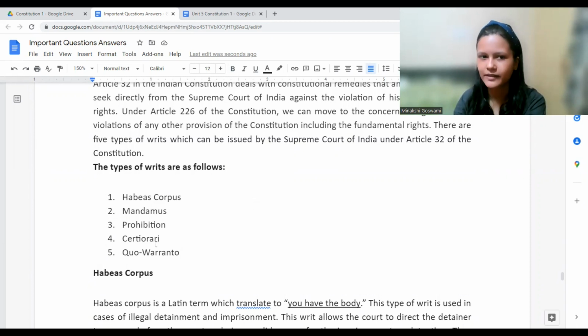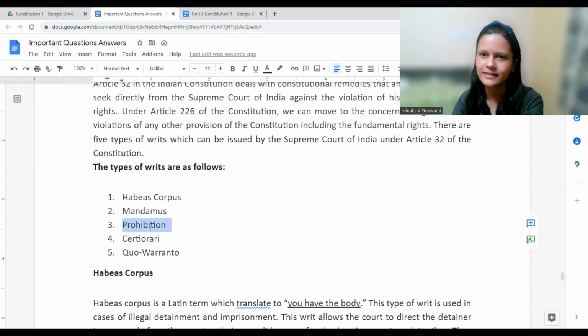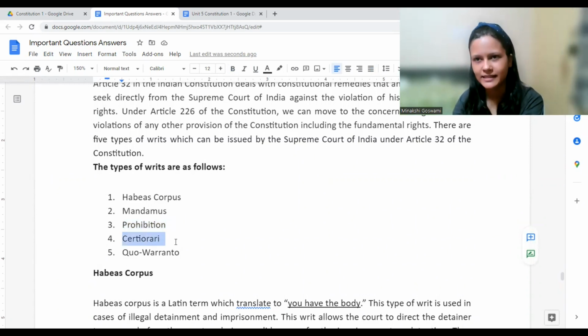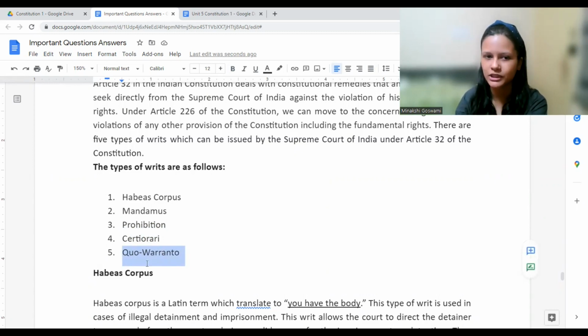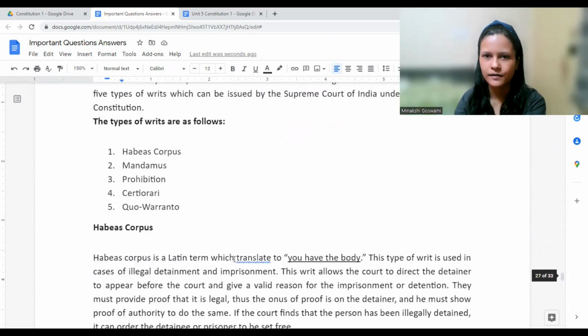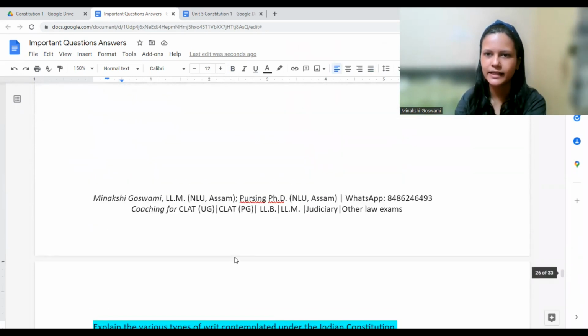Prohibition and certiorari applicable in court cases. Prohibition is for pending cases. Higher court would prohibit the lower court from continuing it. Certiorari is for decided cases. Higher court would say that this decision is not binding or not valid. Quo Warranto, what is your authority? How come you are holding this position? Or how come you have passed this order? Okay, is this part clear? Any doubt, any point?